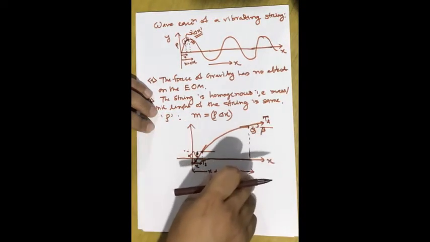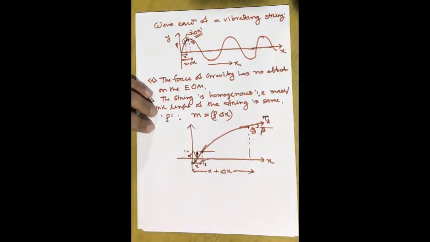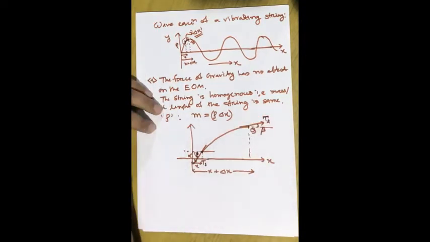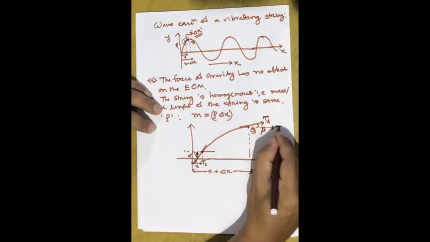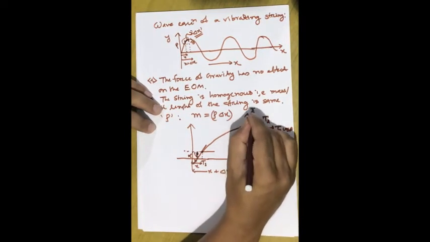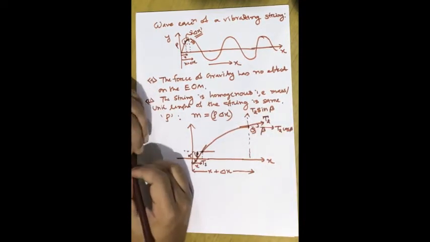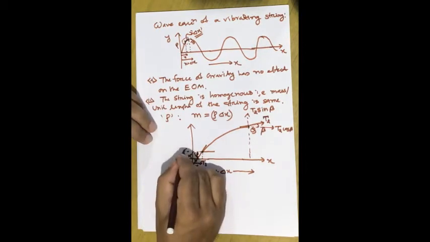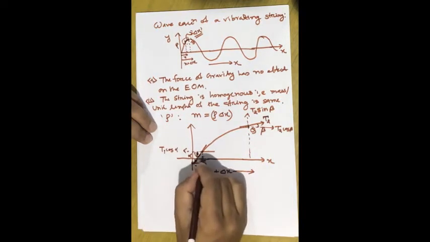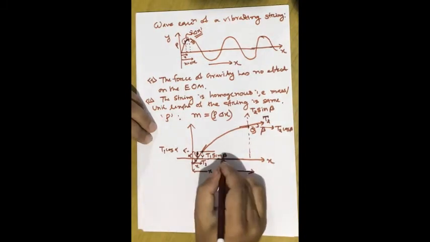We are considering that the length of the string is delta x, which itself is a very small quantity. Now, we are going to resolve the tension into two components. In the x direction, the component will be T2 cos beta, and in the y direction, the component will be T2 sin beta. Similarly, for the tension T1, along the x direction the component is T1 cos alpha, and along the y direction the component is T1 sin alpha.